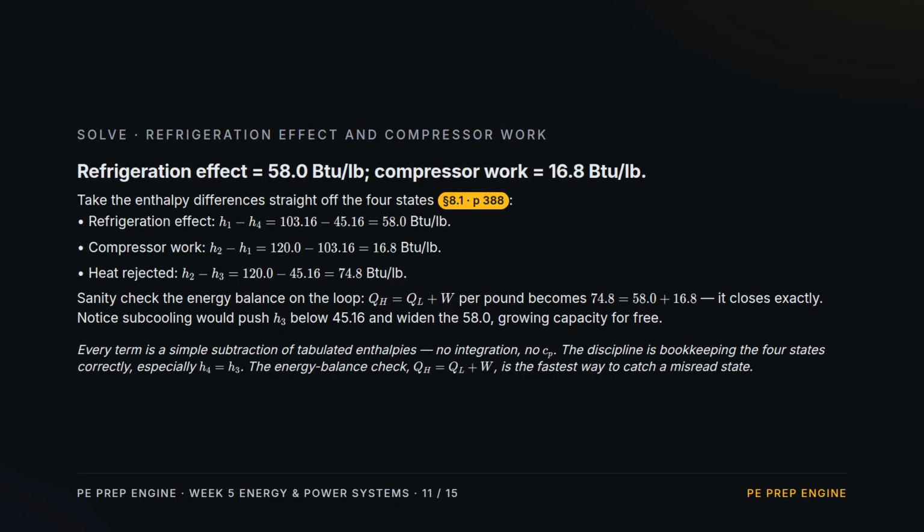Now just subtract enthalpies. Refrigeration effect, H1 minus H4, 58 BTU per pound. Compressor work, H2 minus H1, 16.8. Heat rejected, H2 minus H3, 74.8. Check the loop balance, QH equals QL plus work, 74.8 equals 58 plus 16.8. It closes exactly. No integration, no specific heat. The whole job is bookkeeping the 4 states, especially H4 equals H3.